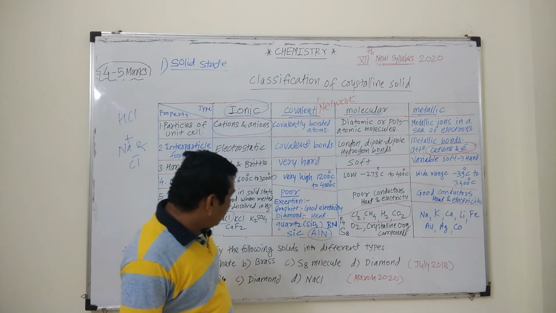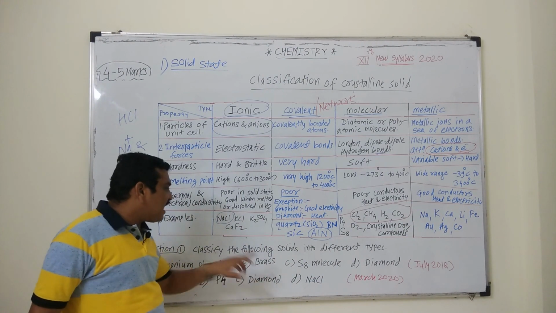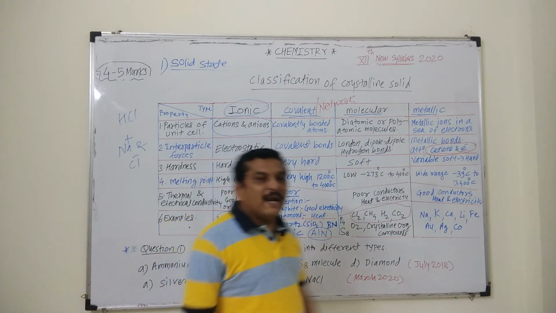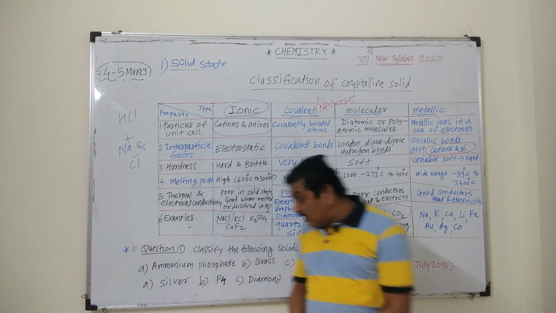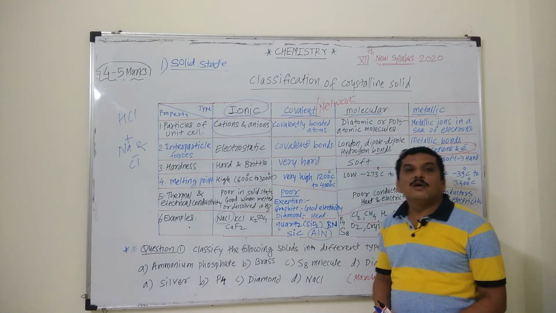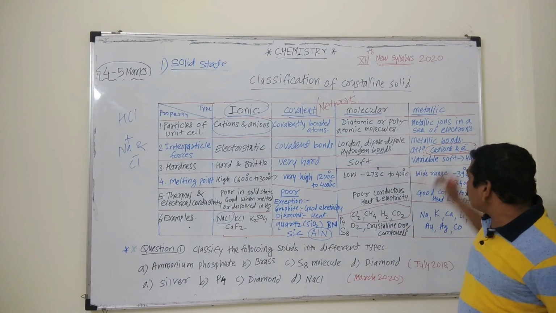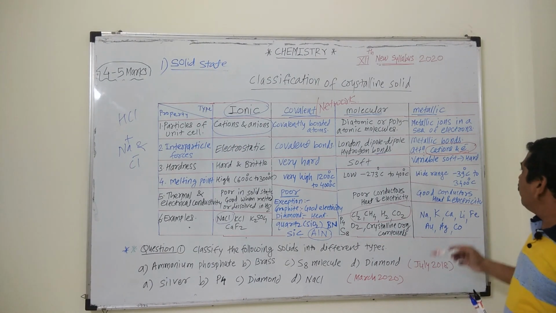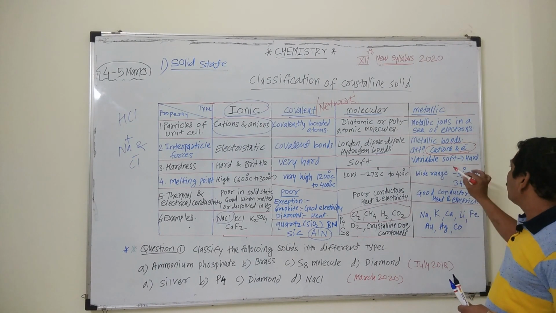And another example we have included here, brass, which is also a metallic solid, because brass is the combination of copper and zinc, and these are having variable nature, soft to hard.